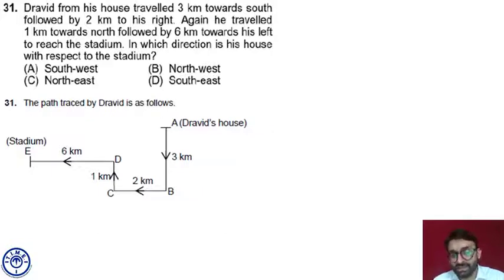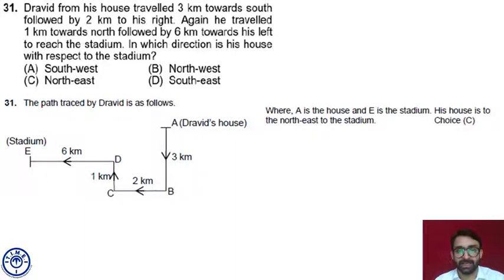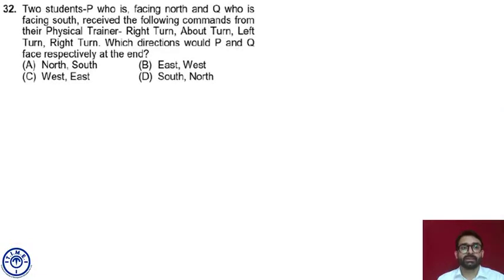In the previous question, the question asked, in which direction is he with respect to the starting point? Right now, the question is asking, in which direction is his house with respect to the stadium? Answer is northeast. Answer choice C, Calcutta. We can mark it. I hope this is okay. Let's move to the next question.